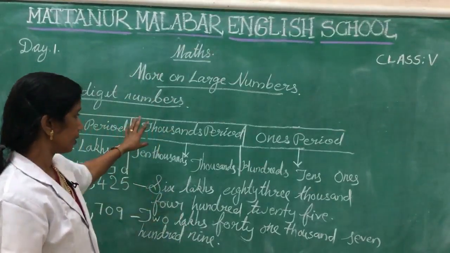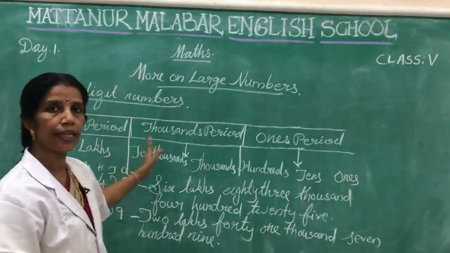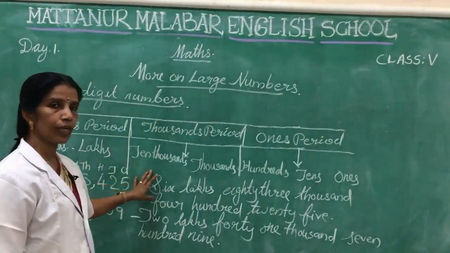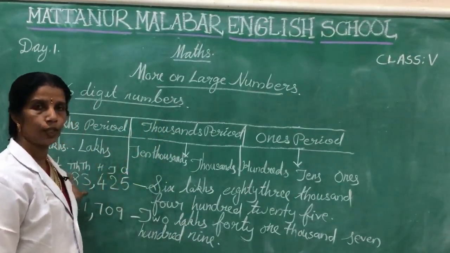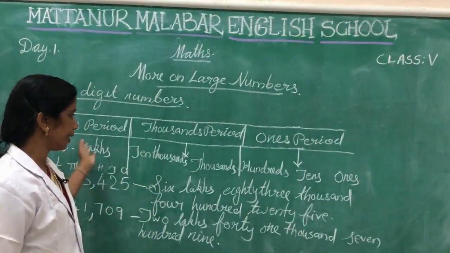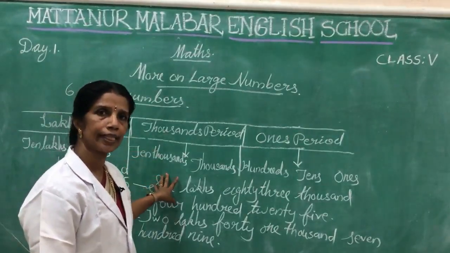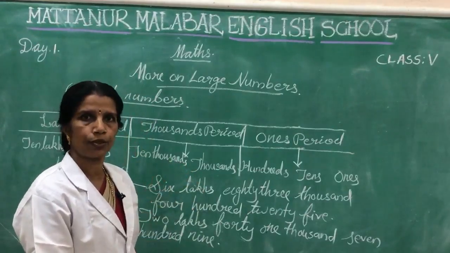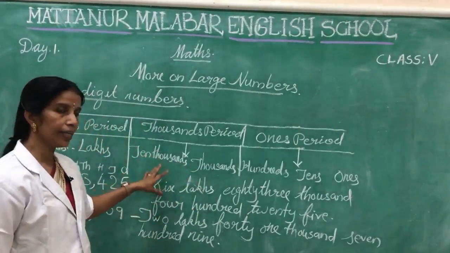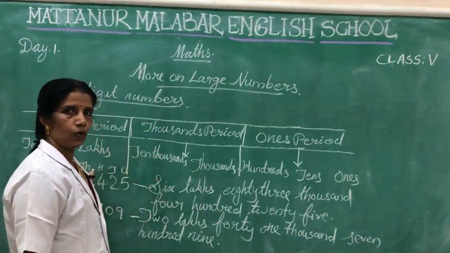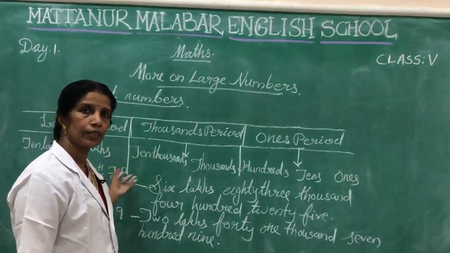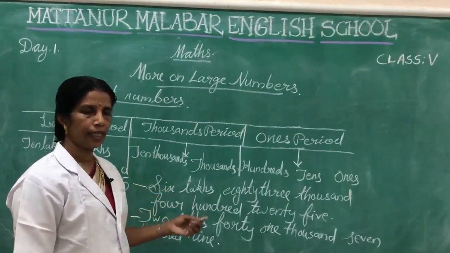Here we want to write the number names. This way we want to write the number names of these numerals. Then next, when we get the number name, we want to write the numerals also. Now when we get the number names, we want to convert number names into numerals.